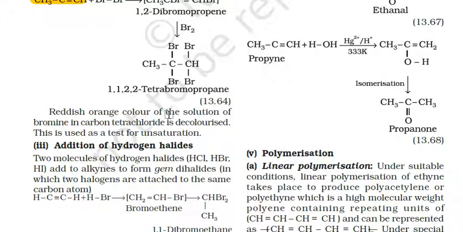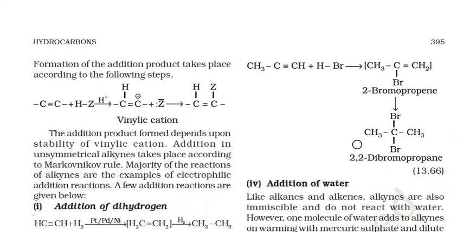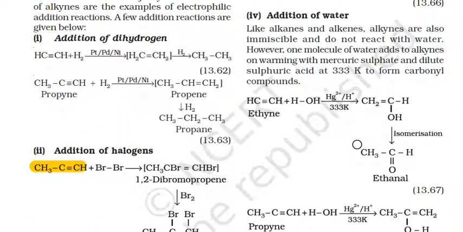Addition of hydrogen halides. Two molecules of hydrogen halides add to alkyne to form gem dihalides, in which two halogens are attached to the same carbon atom. When ethyne is taken with the hydrogen halide, bromoethene will be formed here. Then on more reaction, it will form 1,1-dibromoethane. Now addition of water.